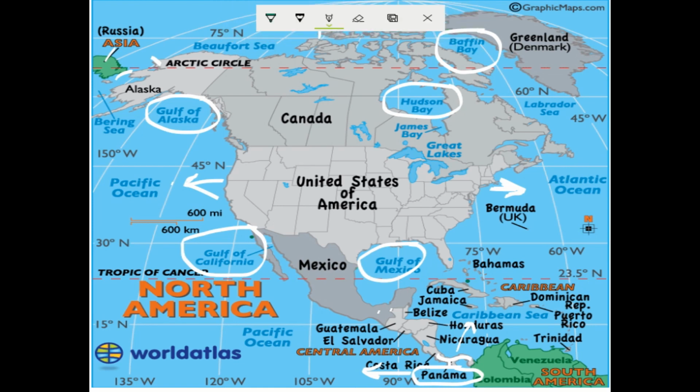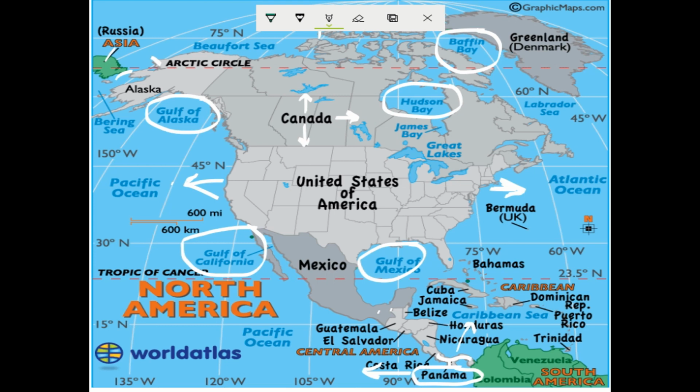Newfoundland is found to the east of Canada. East of Canada, if we go by direction, this is north, this is south, so this is east. So on this side Newfoundland has been found.